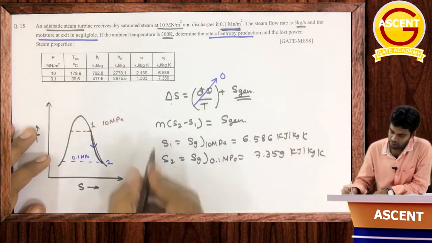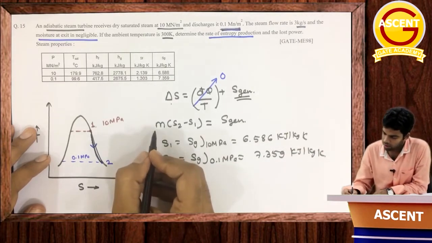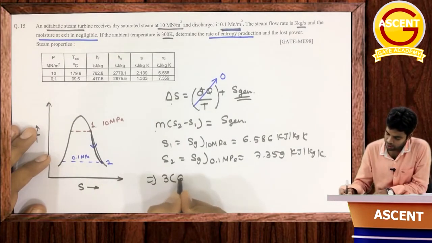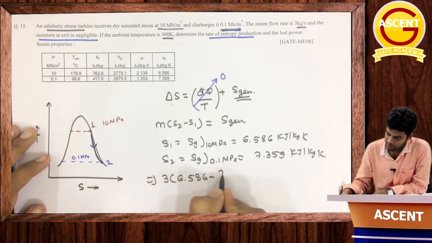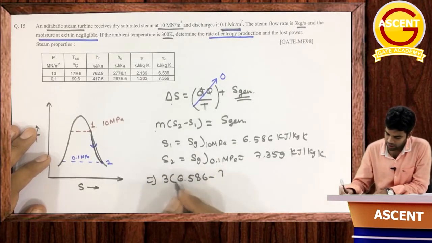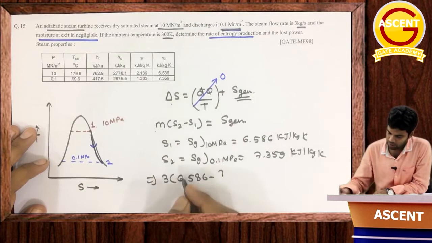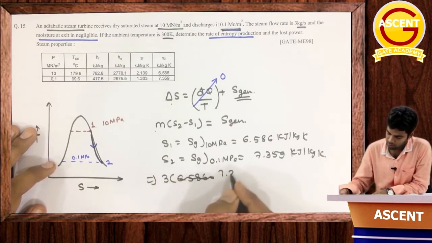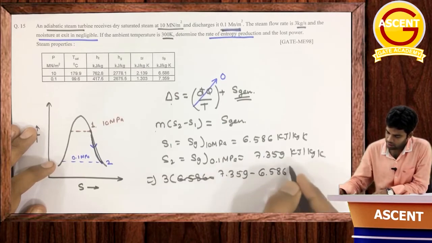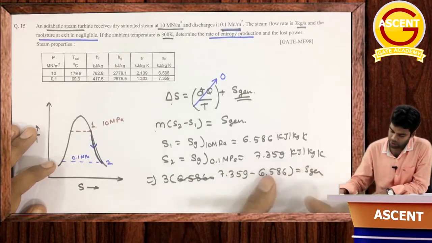So just put the value. Mass flow rate is given, which is 3 kg per second, so this will be 3 into (7.359 minus 6.586), that is S2 minus S1. This is equal to entropy generation or entropy production.